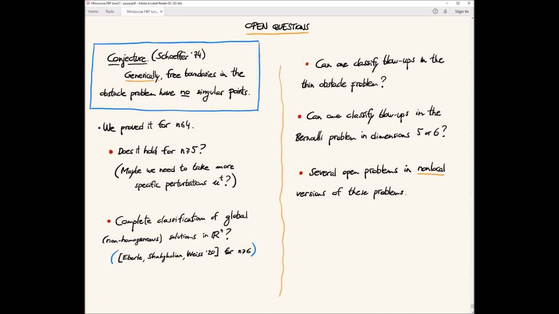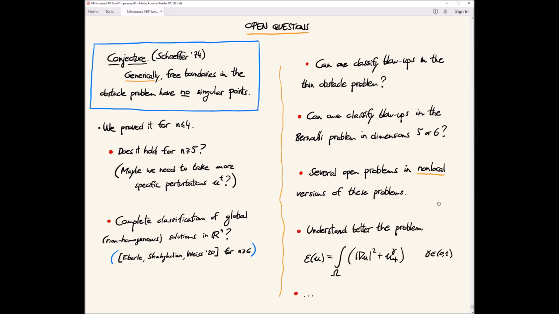And for the non-local version of the obstacle problem, we don't know much about singular points, except for the case of the fractional Laplacian. And even for the fractional Laplacian in the parabolic version, we don't know anything about singular points. So there are many open questions in non-local versions of these problems.